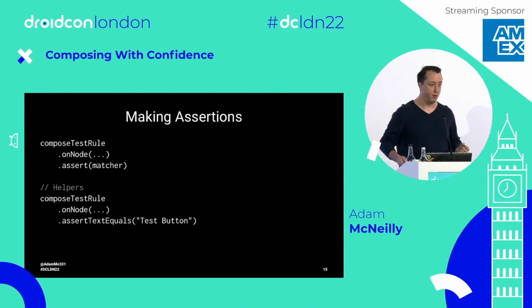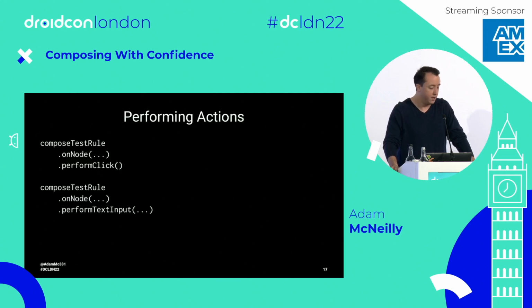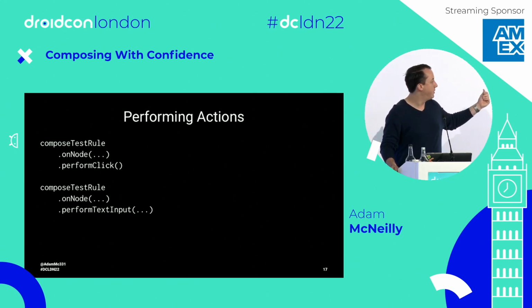So if you're making your own custom component, you can make your own matchers to validate these in production, or in your tests anyways. And then there's performing actions. And these are actually a little easier because it's rare that you write custom actions. Pretty much anything you need to do is already a framework level capability, right? So we can just say perform click or perform text input. If you do need to do something fancy, chances are you're dealing with swiping, like there are compose actions for swiping or even gesture input where you can specify everything you need to do.